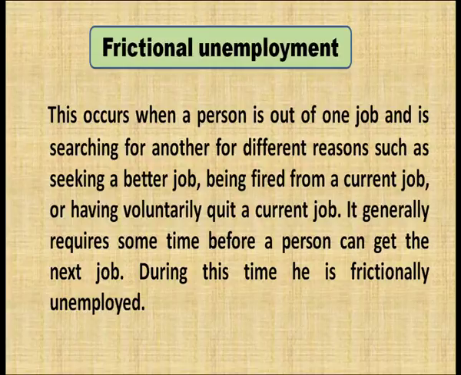The another type of unemployment is frictional unemployment. Now, what do we mean by that? Frictional unemployment occurs when a person is out of one job and is searching for another for different reasons. That means a person is unemployed maybe for a month, maybe for a day, maybe for a week, or maybe for 2-3 months because of any reason, and those reasons may be that he may be looking for a better job. So, if a person is looking for a better job, maybe he is unemployed for a week or maybe a month. So, that will be the part of frictional unemployment.